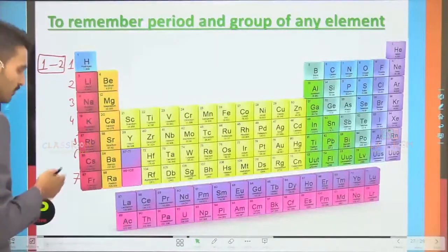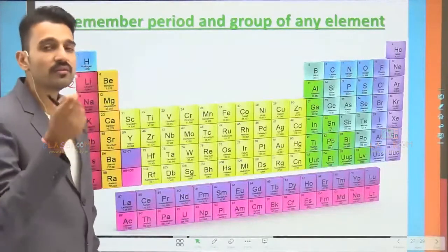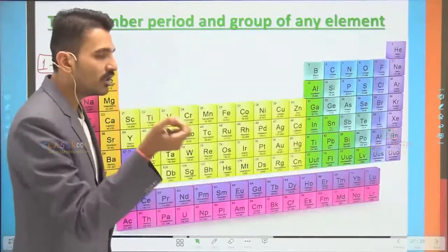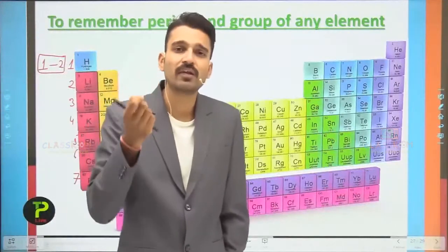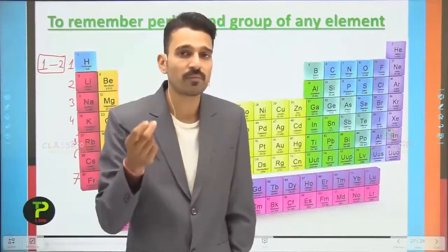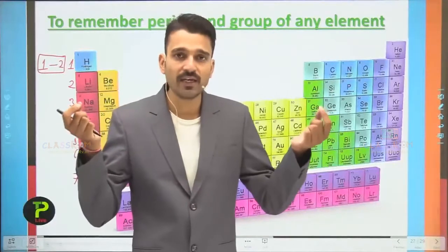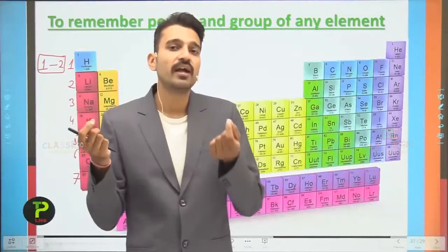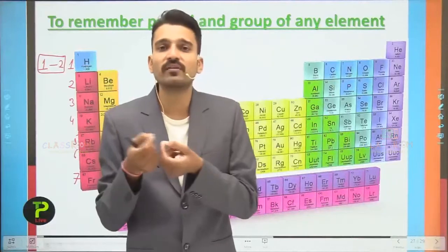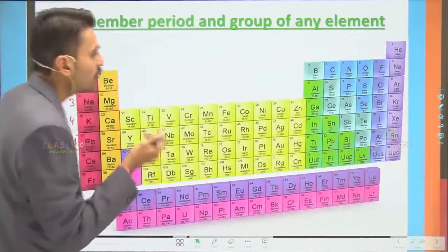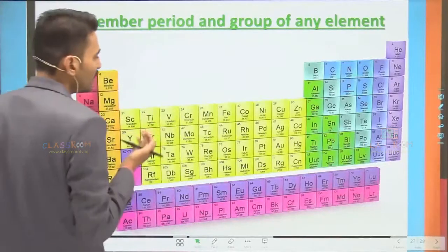For the rest of them, you need to remember these particular numbers so that you can easily find, for a particular element, where that element is present. If you know the limit of the first element and the last element of any period, you can easily find that that particular element is present somewhere in between them. So this is how you are going to find out the period number for any particular element.